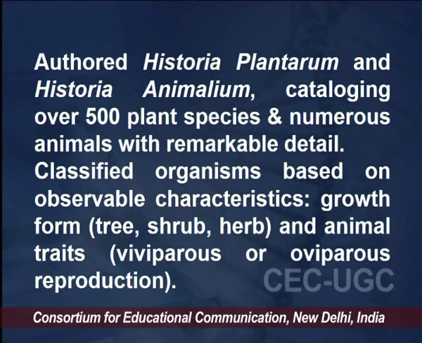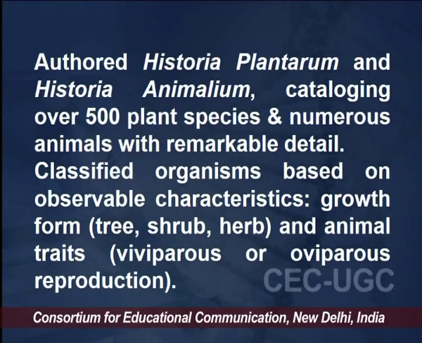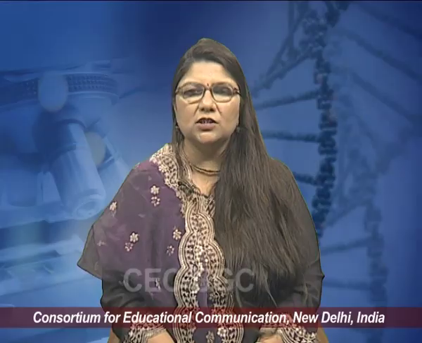So, certain characteristics were observable, whether they had a woody trunk, whether they were tall, short, or creepers. And there were characteristics like viviparous and oviparous reproduction, whether they lay eggs or give birth to young ones. So, he classified the organisms based on these observable characteristics, and he was the first one to start with this two-kingdom classification and categorize the organisms into plants and animals.